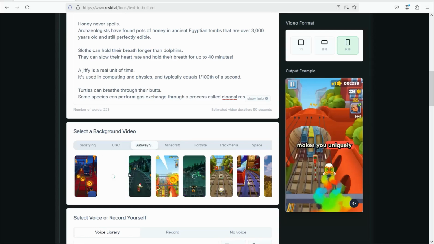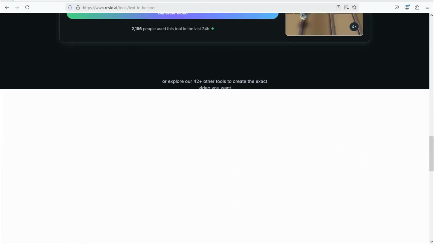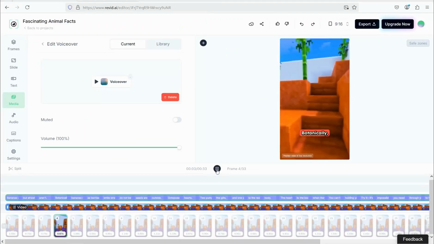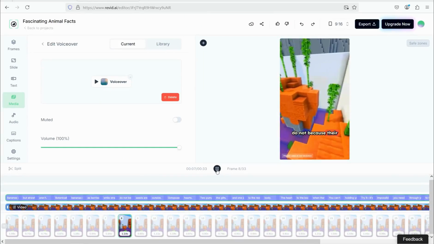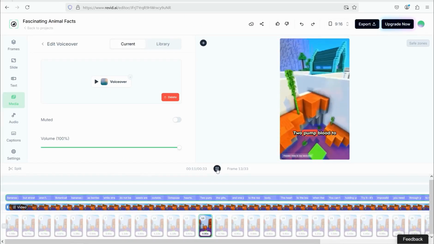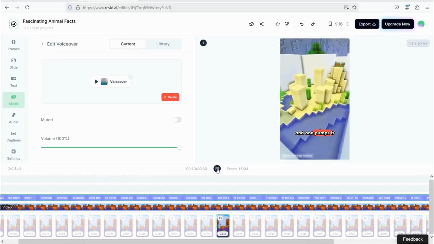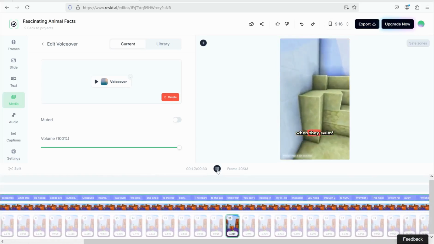And for sure, I just tried this one to convert my video, and it could be amazing that way. Botanically, bananas qualify as berries, while strawberries do not because their seeds are on the outside. Octopuses have 3 hearts. 2 pump blood to the gills, and 1 pumps it to the rest of the body. The heart that pumps to the body stops when they swim.